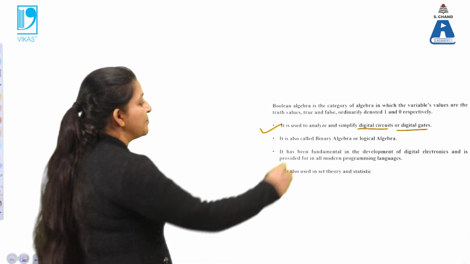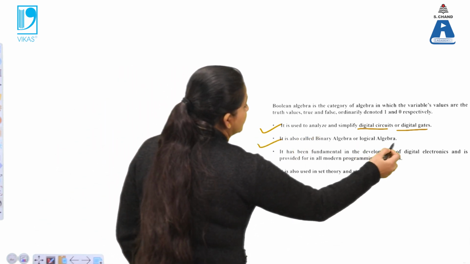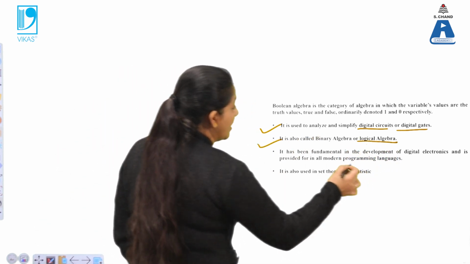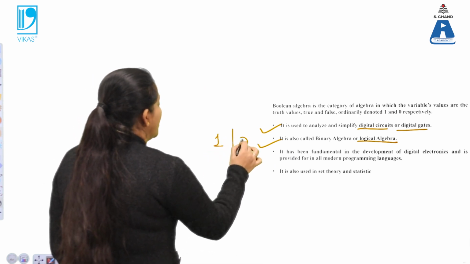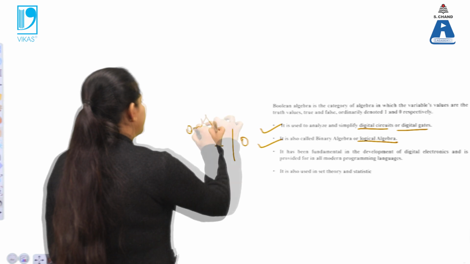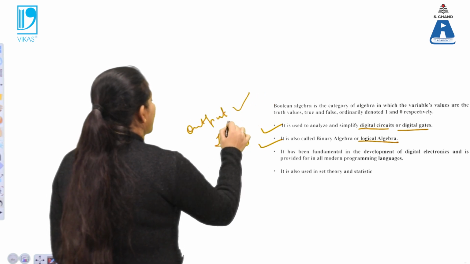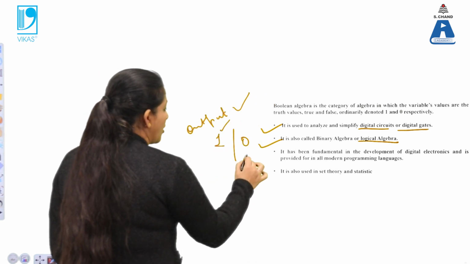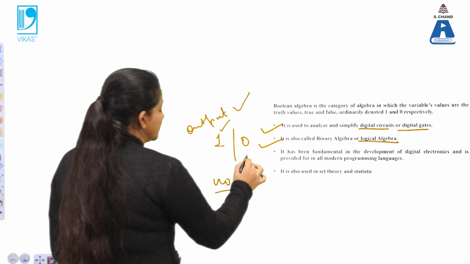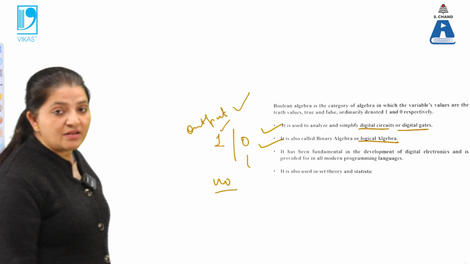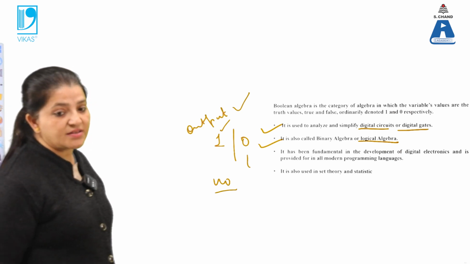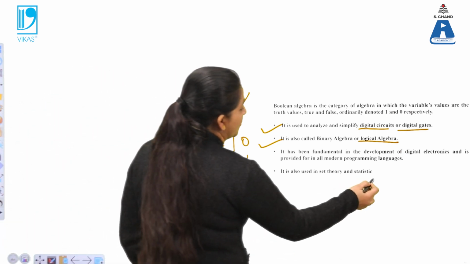So Boolean algebra is also called logical algebra, because in logic the output is either 1 or 0. Nothing is in between. When we are getting an output, we get the 1 value. When there is no output, we get the 0 value. So that's why it is also used in mathematical terms, that is, in set theory and statistics. Different statistics are also implemented.